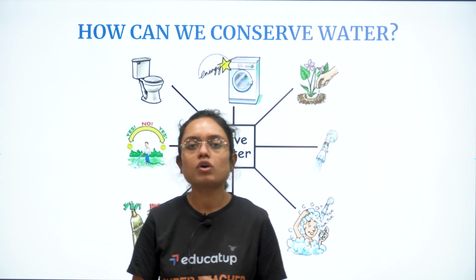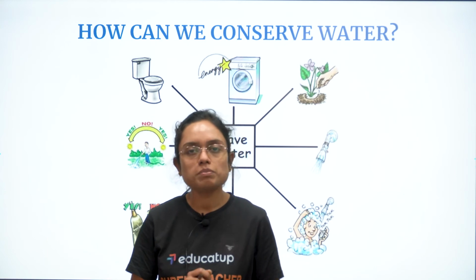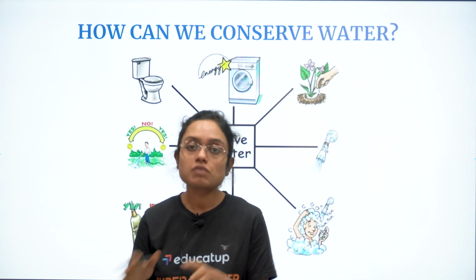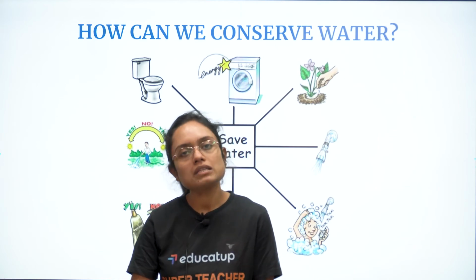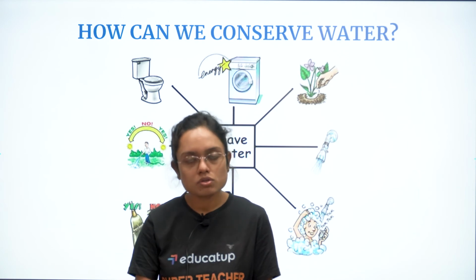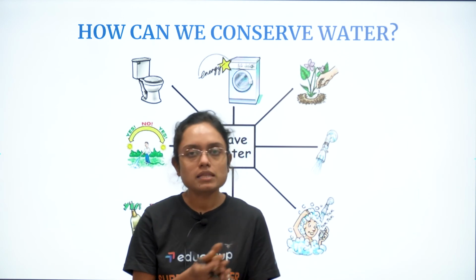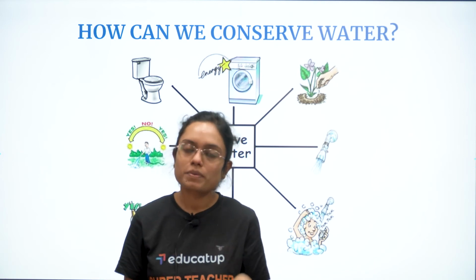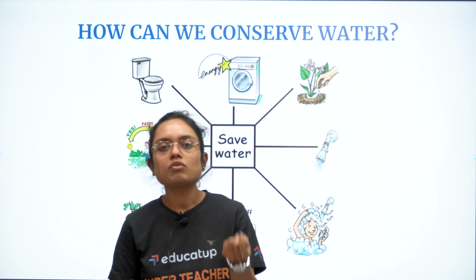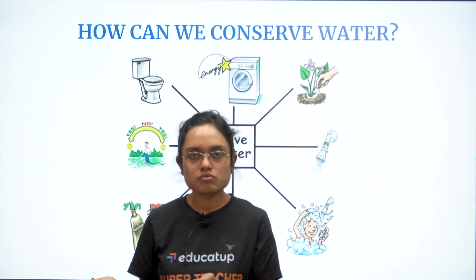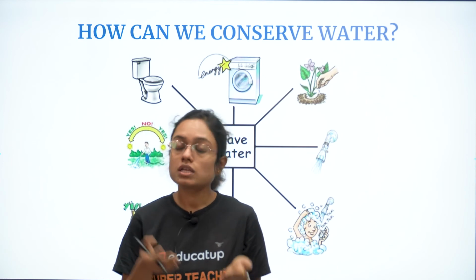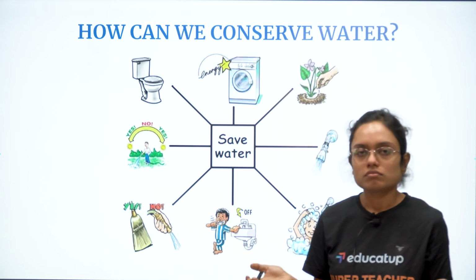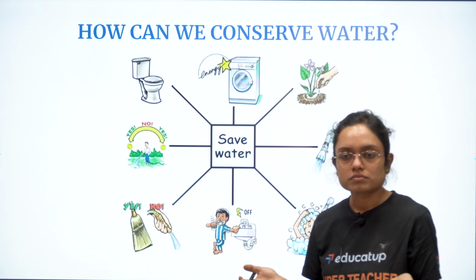Like for example, if you want to wash your hands, generally what people do, they open the tap, they wet their hands, apply the soap, and the tap is running. There is no need of doing that. You can open the tap, wash your hands and close it off, then apply the soap and then again open the tap. So that much water which could be running while you are applying the soap can be saved. Now for example, if you have done cleaning in your house and there the water is remaining, you can use it in the kitchen garden rather than just throwing it off. So some basic things you have to remember, and you can conserve a lot of water, right?